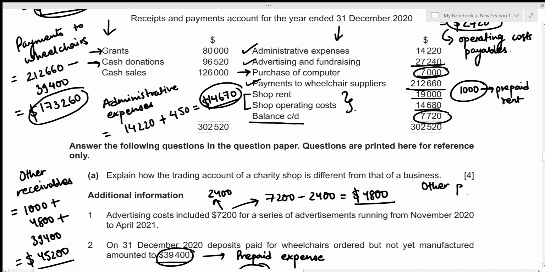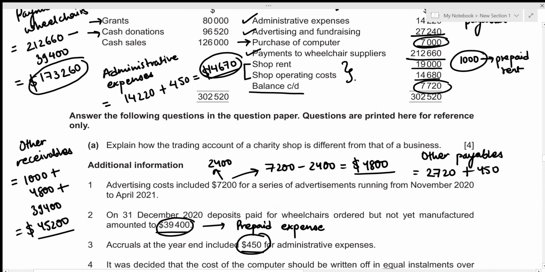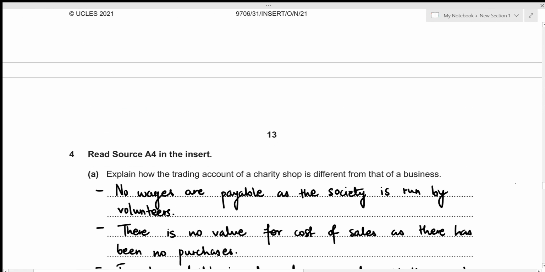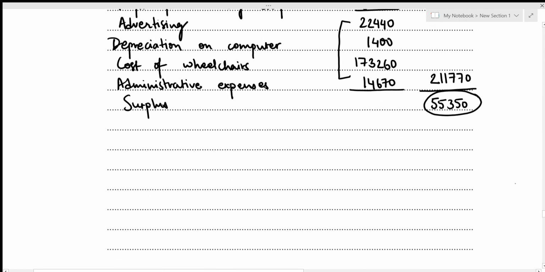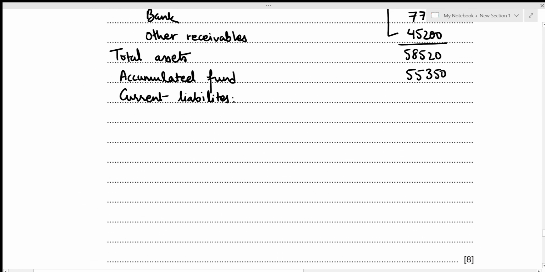Let's figure out the total. So that's going to be 2,720 for the shop operating costs and 450 for the administrative expenses. So this gives the total other payables to be included in our statement of financial position to be 3,170. Let's write it down. That's other payables amounting to 3,170.